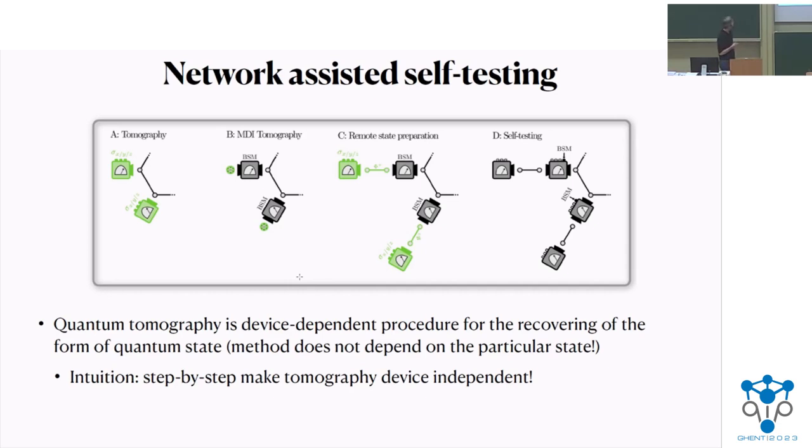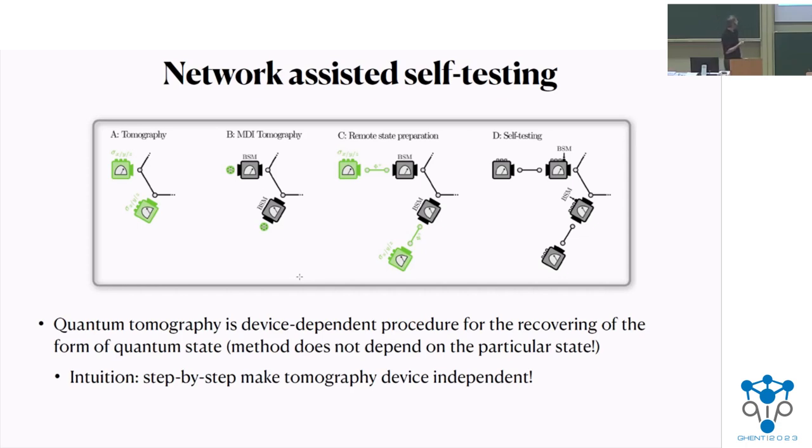We start from quantum state tomography, which is device dependent, but it is a primitive for recovering the form of a quantum state. Interestingly for us, it does not depend on the form of the state. For any state of a given dimension, we do it in the same way. And it's already something good, because for self-testing the problem was that for any different state, we would need to tailor the protocol.